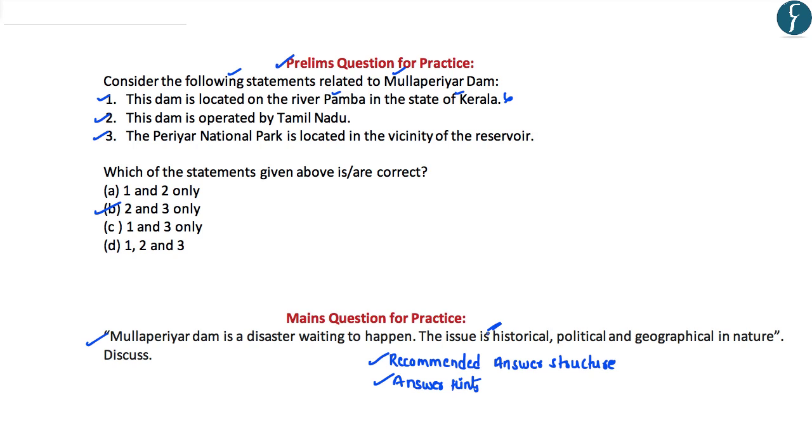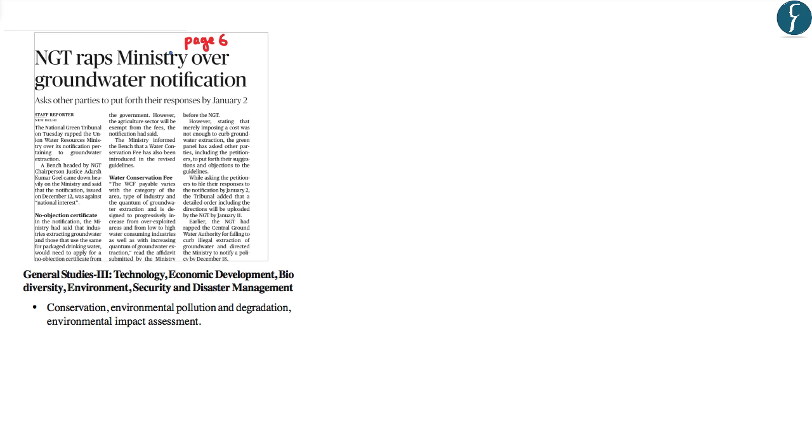With this, let us now move to the next article. This article appears on page number 6. The title of the article is, The National Green Tribunal raps the ministry over the groundwater notification. This article shall be important from the perspective of GS paper 3 environment under the subsection environmental conservation.